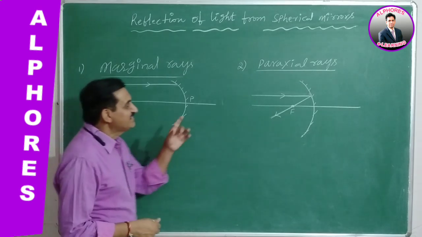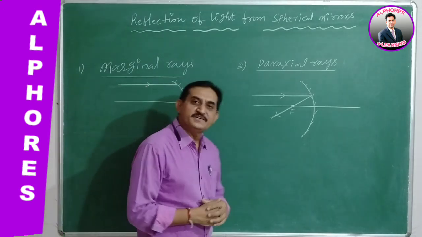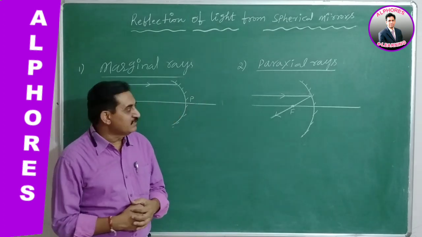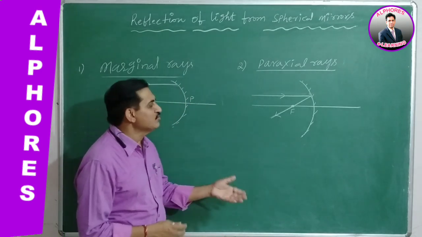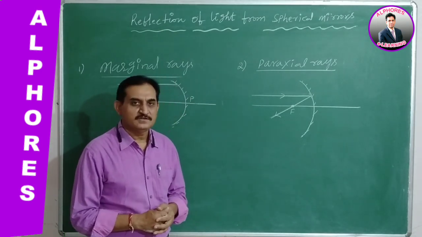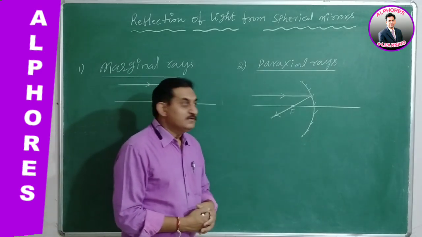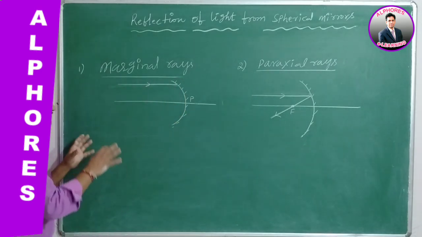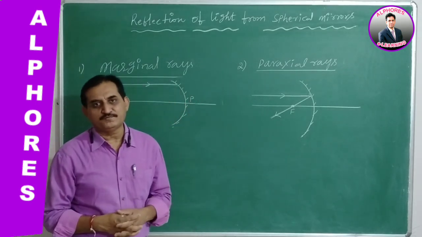And the second point is paraxial rays. Paraxial rays means the light rays incident on the spherical mirror which are very close to the principal axis. Such rays are known as paraxial rays. Whenever light rays are incident on the spherical mirror, we distinguish two types of light rays.